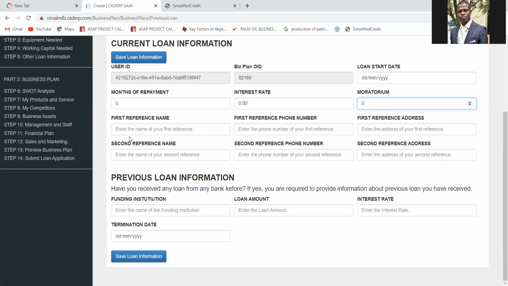Okay, then it is required that you provide two referees. So put their names, their phone numbers, and their address. Then if you have any existing loan, please, you have to be sincere. Ensure to provide the loan information: from which institution, how much was the loan, what was the interest rate, and its termination date. It's not going to affect you if you are servicing that loan. Please provide that information. Then the next is for you to mark down complete. Once you have done this, click on Save Loan Application. Then you move to SWOT analysis.